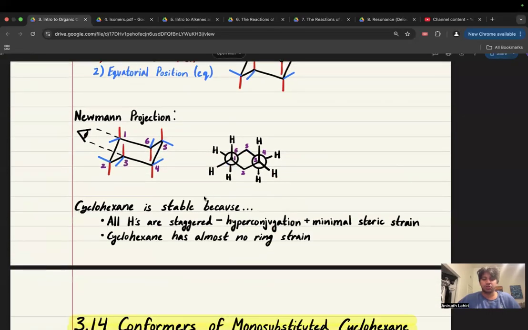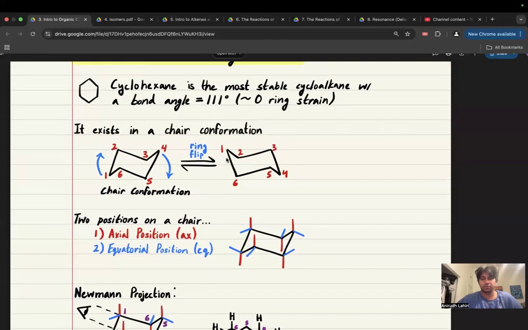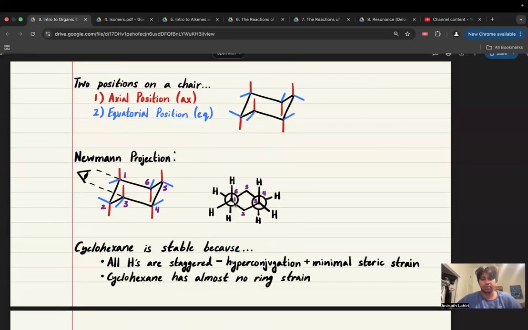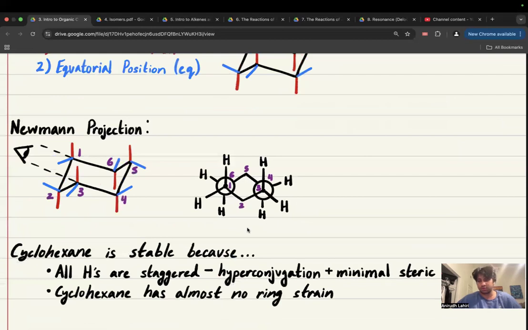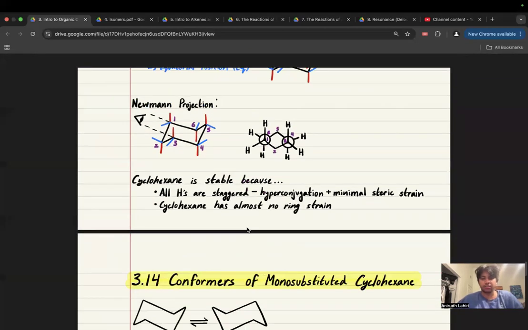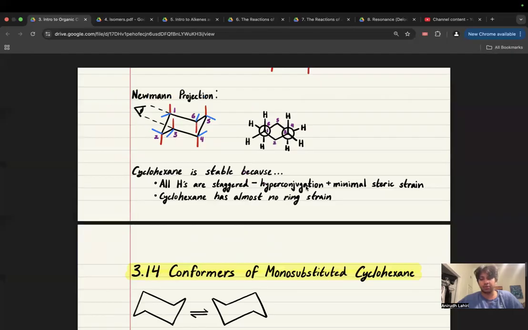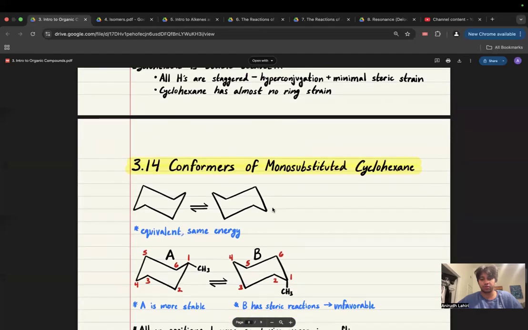Newman projections. You can draw Newman projections for cyclohexanes. This is how you would draw it. Again, I'm not really going to go into the specifics associated with it for now, but this is something you should grow relatively comfortable with doing. Cyclohexane is stable because all hydrogens are staggered, hyperconjugation plus minimal steric strain. Cyclohexane has almost no ring strain.